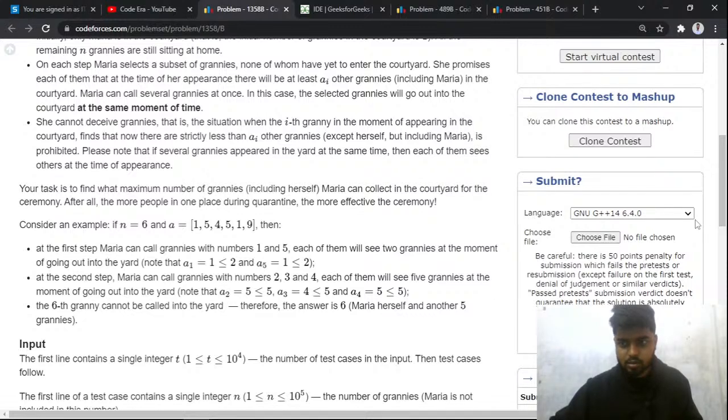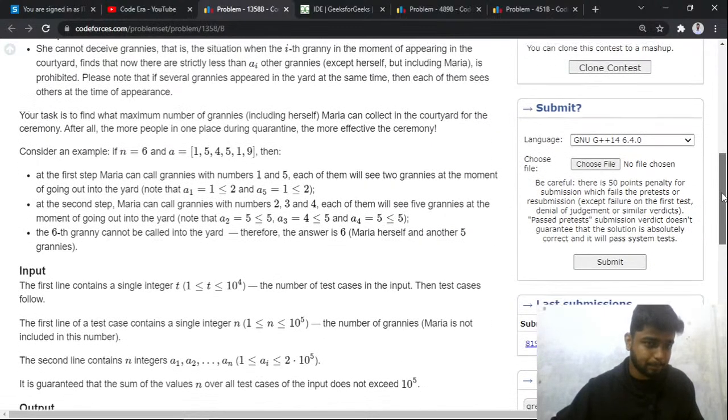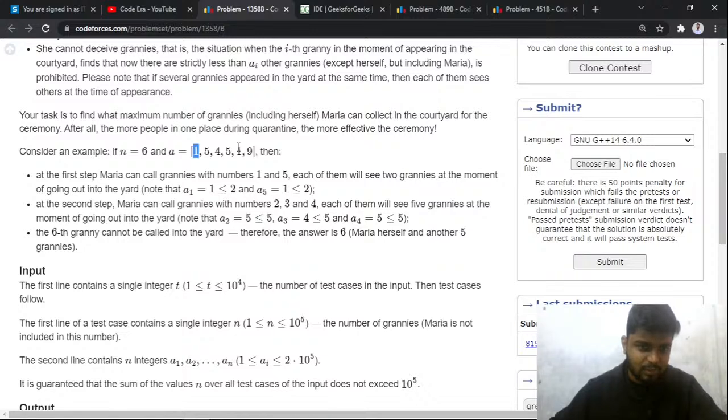Okay, so now moving ahead, it says that at the first step Maria can call the grannies 1 and 5. Each of them will see 2 grannies at the moment, right? The granny 1 and 5, both of them will see 2 grannies at the moment.